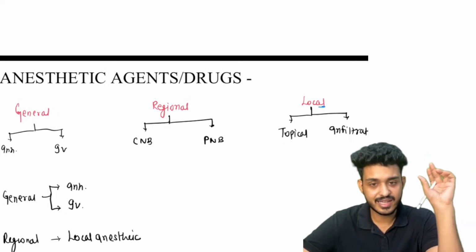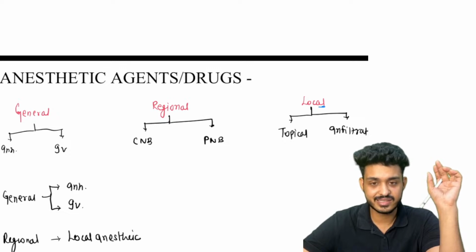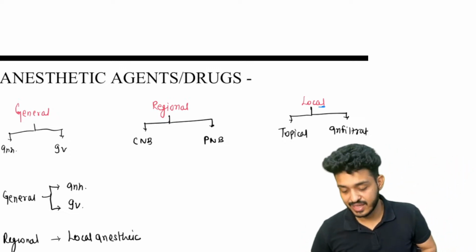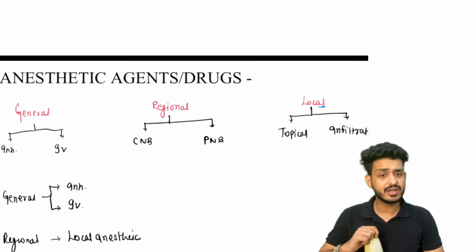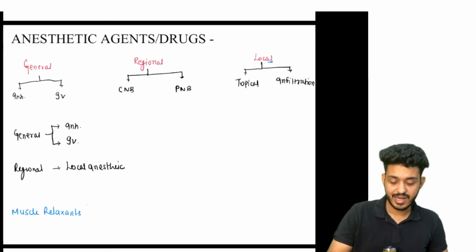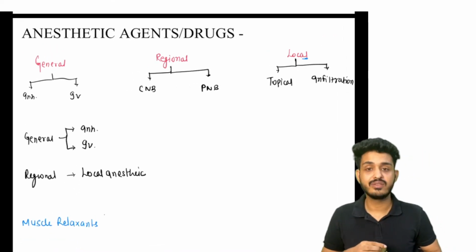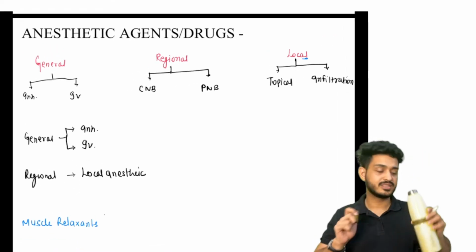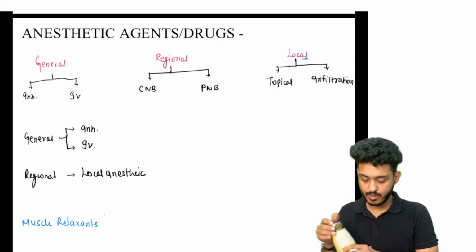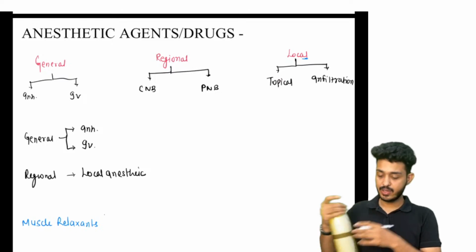So be with me till the end of the session and you will be understanding things, right? So now we are going to see about the different kind of drugs that we are having. What are the different kind of anesthetic agents or drugs that we are having? So look here, I will be making a flow chart in which you will be seeing all the drugs here itself, right? In which you will be seeing all the things here.